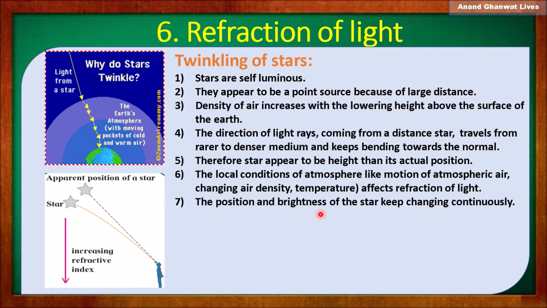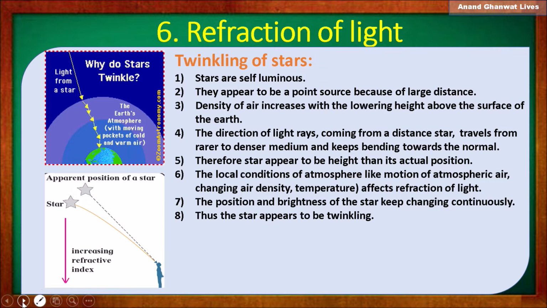The brightness coming from that star also keeps changing continuously. Thus the star appears to be twinkling in the sky.